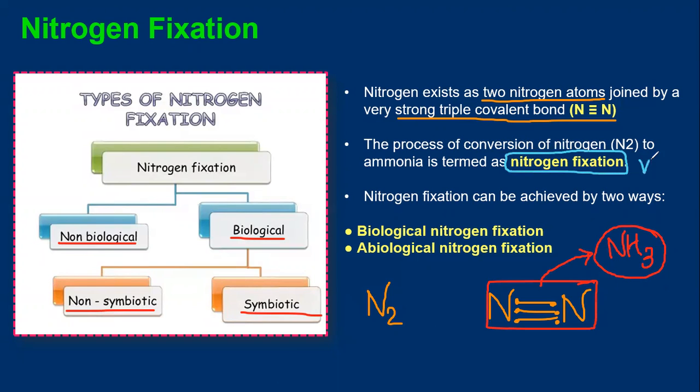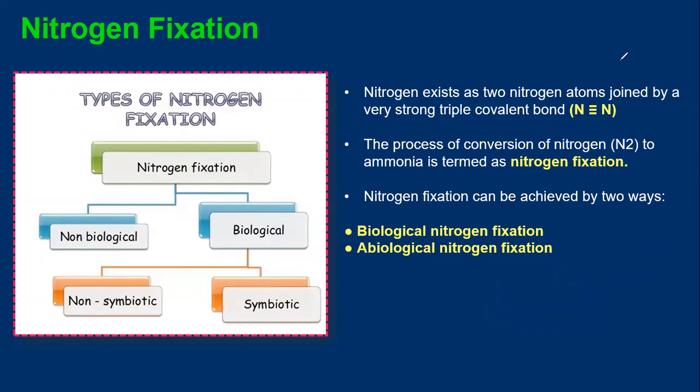Converted into NH3 or ammonia, that process you will call nitrogen fixation. Very important. In this chapter, every NEET aspirant will get confused with all the terminologies. So what is actually nitrogen fixation? It means conversion of atmospheric nitrogen into ammonia. It's known as nitrogen fixation. Nitrogen fixation can be achieved in 2 ways, biological or non-biological nitrogen fixation. You must study it very carefully.